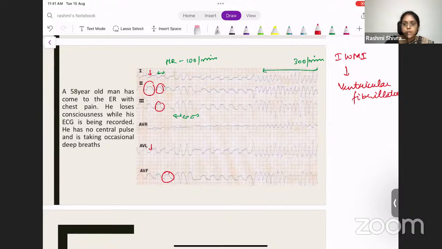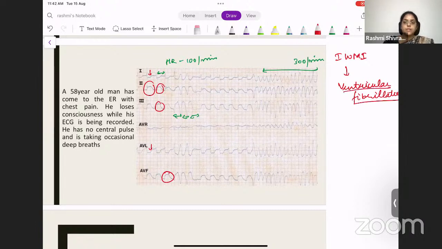So the patient is having an ongoing inferior wall MI, which is disintegrating and going into ventricular fibrillation. The patient has gone into arrest. You definitely need to start CPR and shock the patient, because ventricular fibrillation is a shockable rhythm.